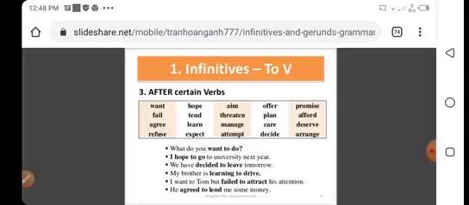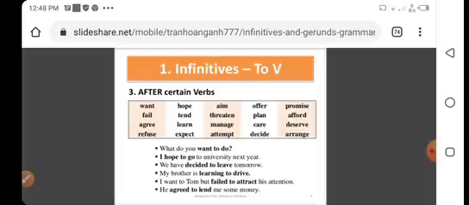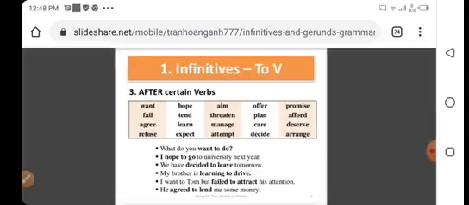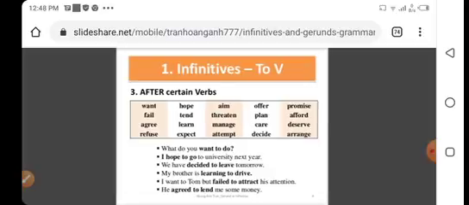I hope to go to university next year. I hope. Hope is the first verb. To go is the second verb. Whenever we have to use the second verb in a sentence, before the second verb we will use 'to'. So this portion is called infinitive. So we can say that after certain verbs we can use infinitives: 'to' plus the first form of the verb.